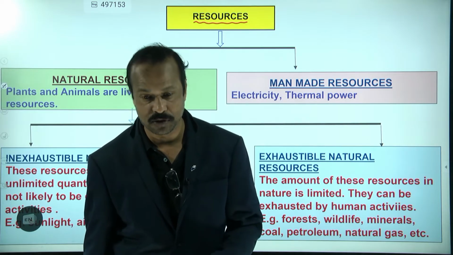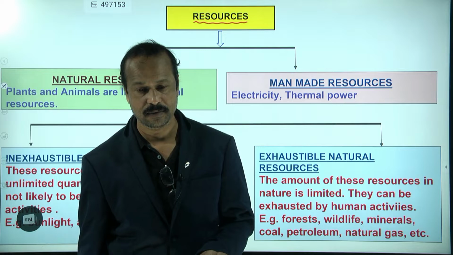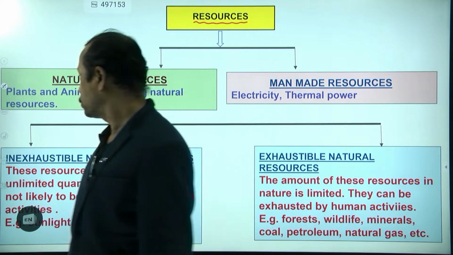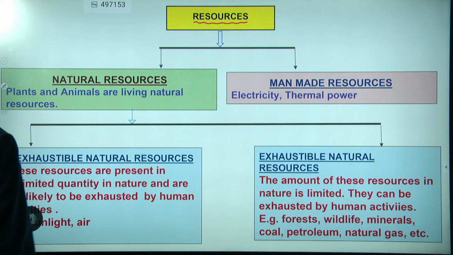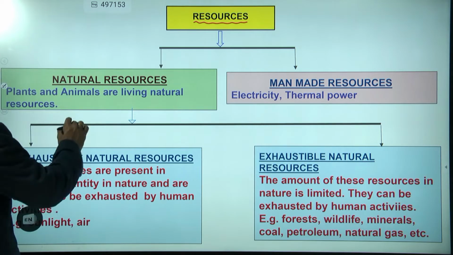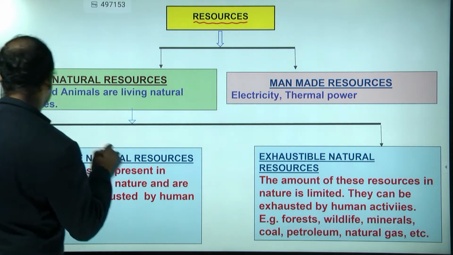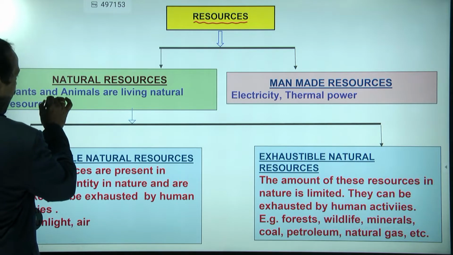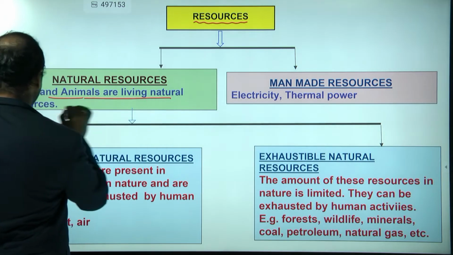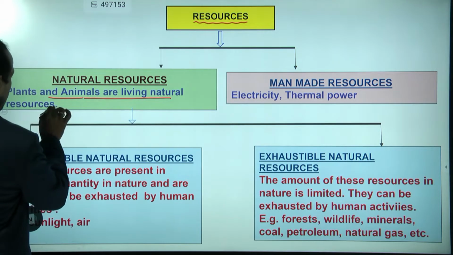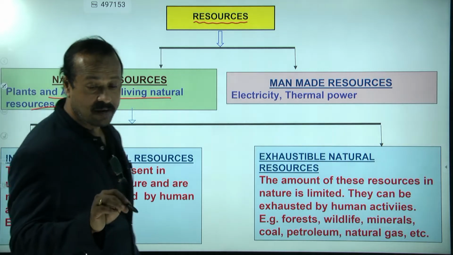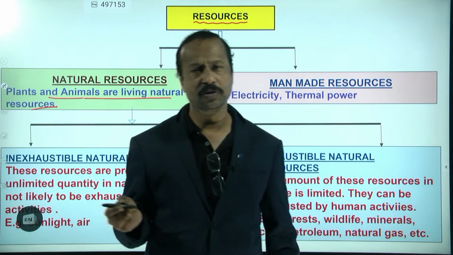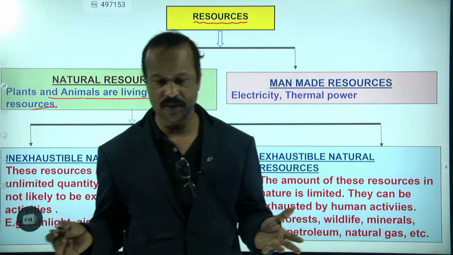And what are the man-made resources? Yes, these are the man-made resources. So here you can see, resources are of two types, natural resources and man-made resources. Here it is given that plants and animals are living natural resources. See, plants we use in so many ways, yes or no?